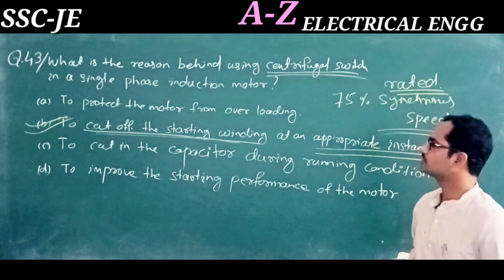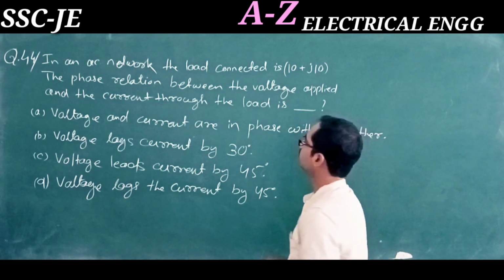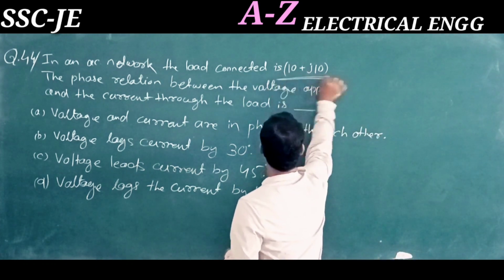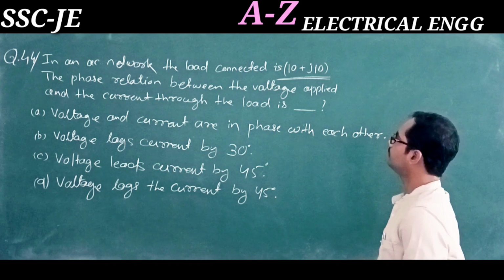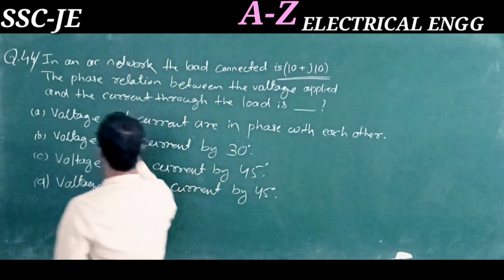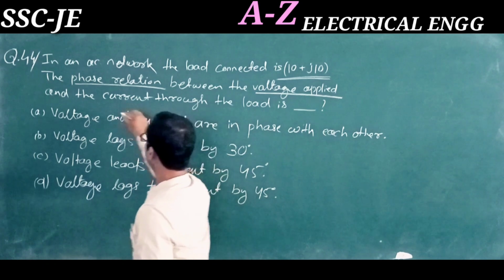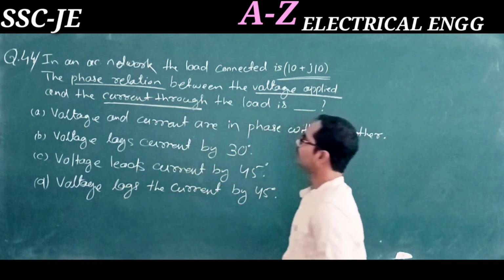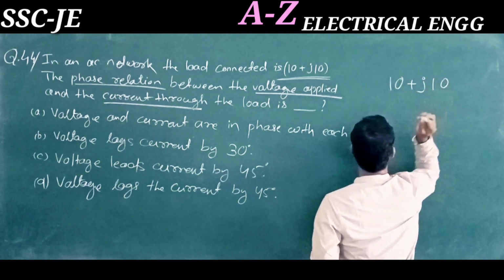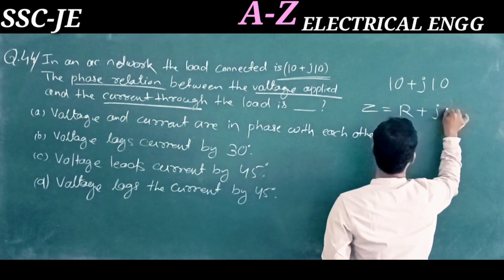Moving to the next question, number 44. In an AC network, the load connected is 10 plus j10. The question asks to find the phase relation between the voltage applied and the current through the load. As it is 10 plus j10, we know that Z is equal to R plus jX.